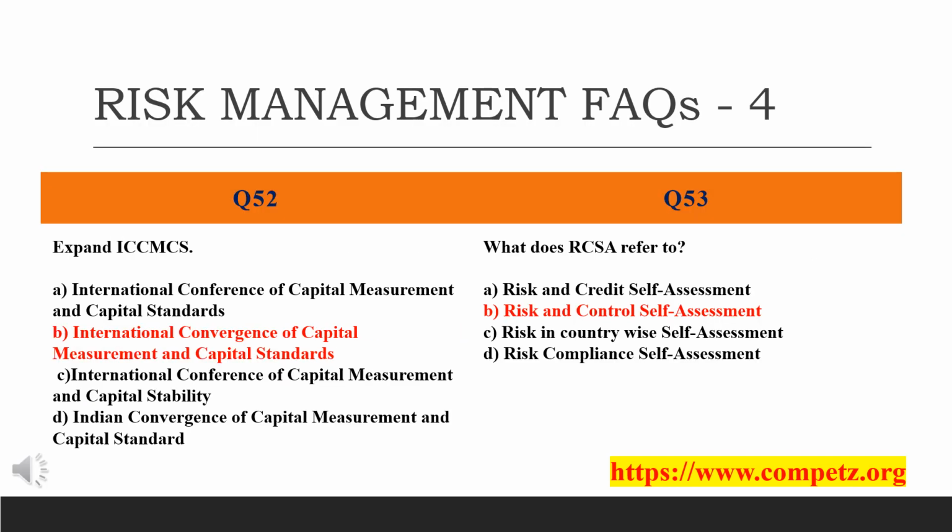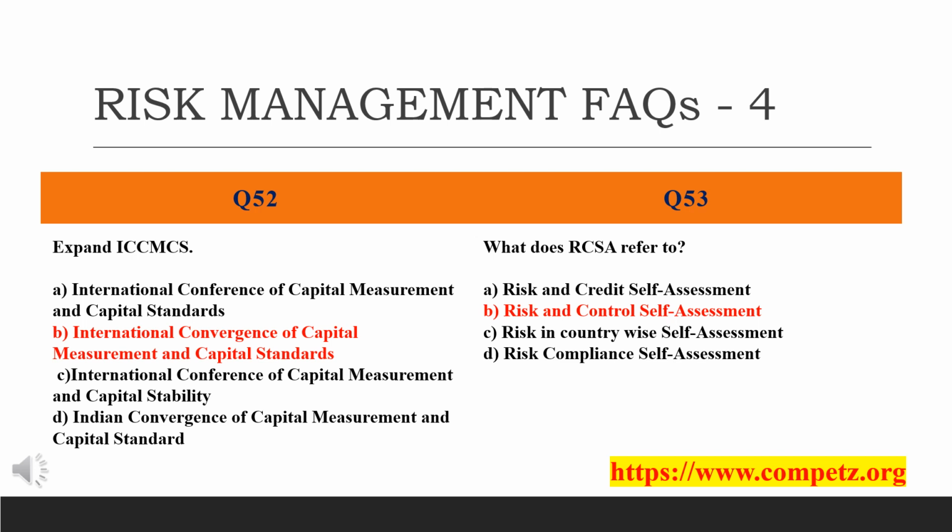Now friends, question number 52: expand ICC-MCS. What is the full form? There are 4 options given. International Conference of Capital Measurement and Capital Standards. Second, International Convergence of Capital Measurement and Capital Standards.